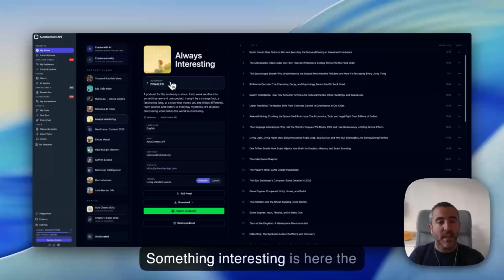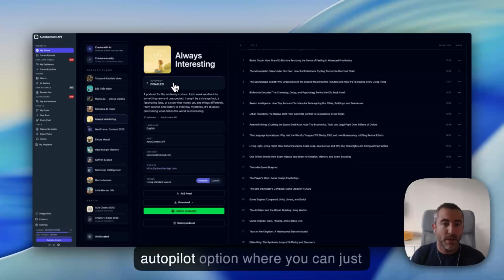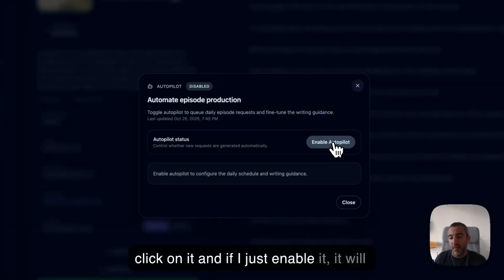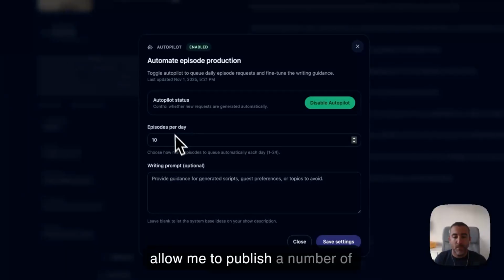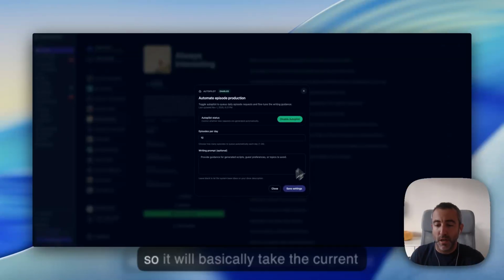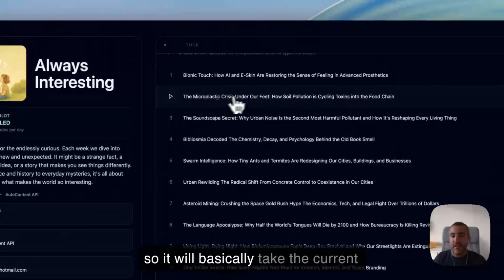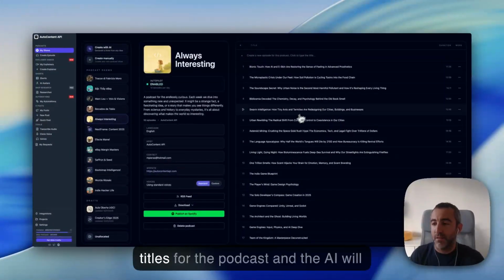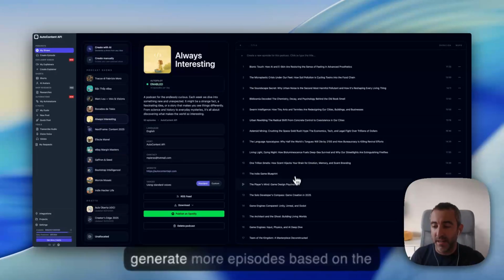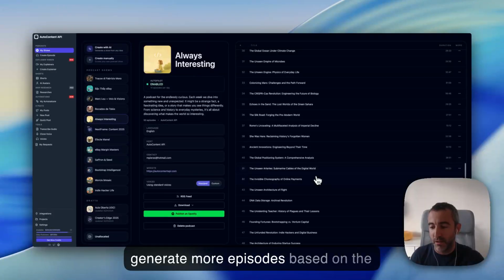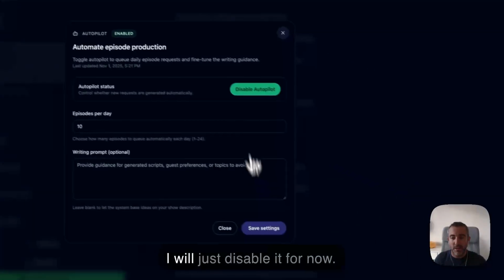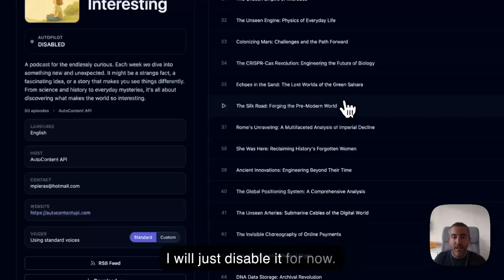Something interesting here is the Autopilot option, where you can just click on it, and if I enable it, it will allow me to publish a number of episodes per day based on the prompt. So it will basically take the current titles for the podcast, and the AI will generate more episodes based on the current context and style of the podcast. I'll just disable it for now.